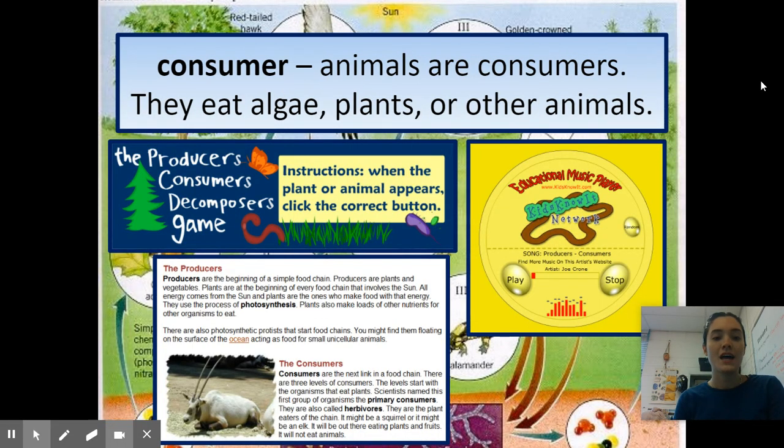Next one. A consumer is animals. They eat algae, plants, or other animals. We would be a consumer as well because we eat, not algae, I don't think I've ever eaten algae, but we eat plants and other animals too. Unless you are a vegetarian, you wouldn't eat animals. But a consumer is something that consumes. It's like you're taking it. You're consuming it.